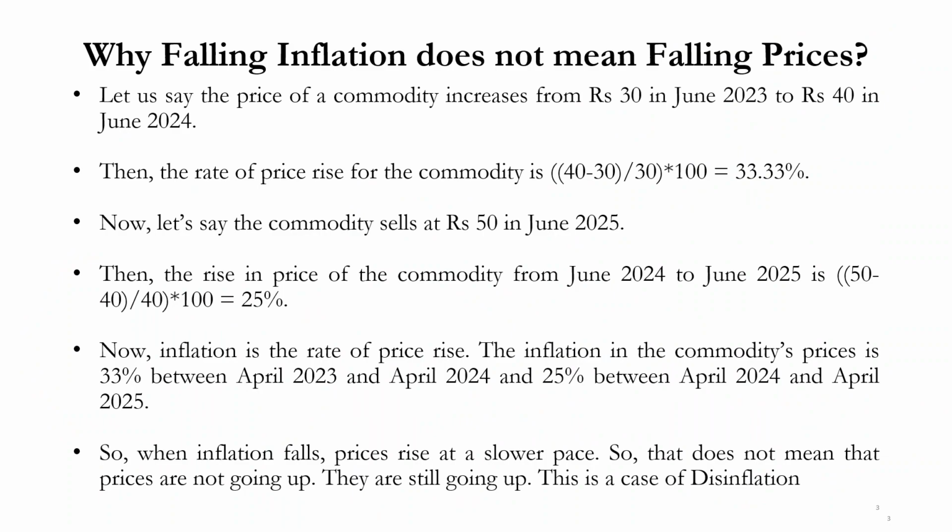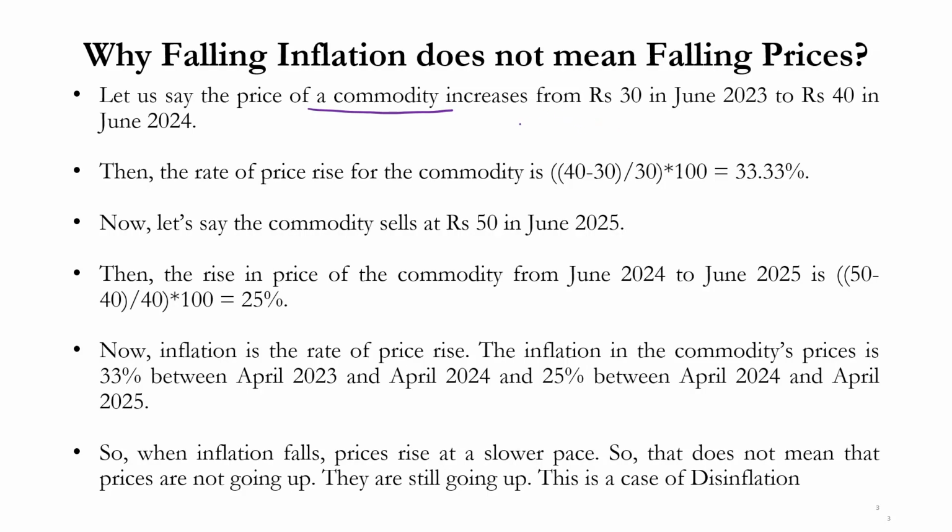Let us say the price of a commodity increases from rupees 30 in June 23 to rupees 40 in June 24. So this is a hypothetical example. We are talking about a single commodity. When we talk about inflation for an economy, we talk about the price level of a basket of goods. But here we are talking about just a single commodity. So if I talk about the inflation rate for this commodity, it would be,